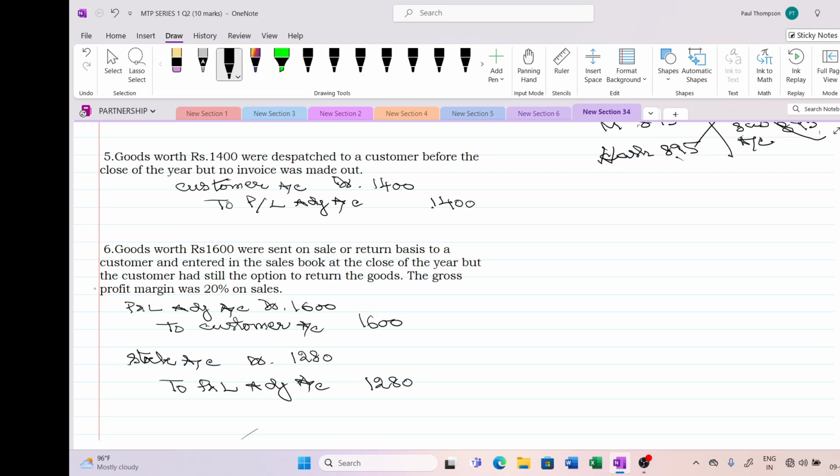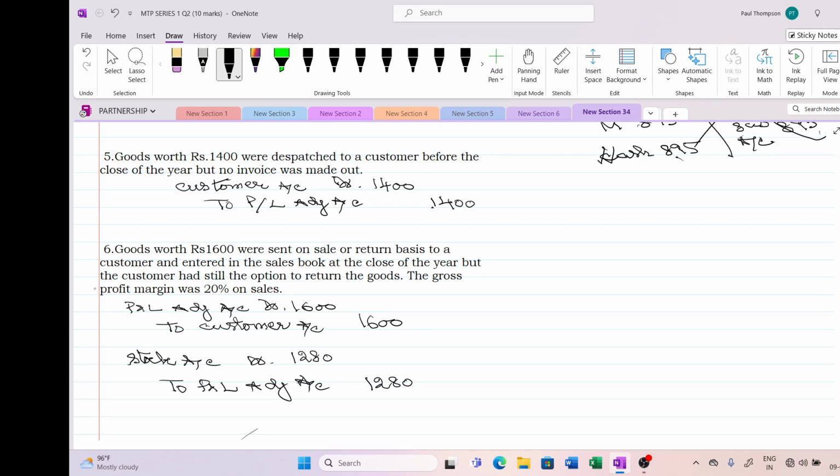Goods worth 1600 were sent on sale or return basis to a customer, and in the sales book it was entered as a sale at the close of the year. But the customer still had the option to return the goods, so the sale is not yet approved. As on 31st March, it was not approved. So we have to revise the sale because the customer may not accept it. If the acceptance had come, there would be no issue.